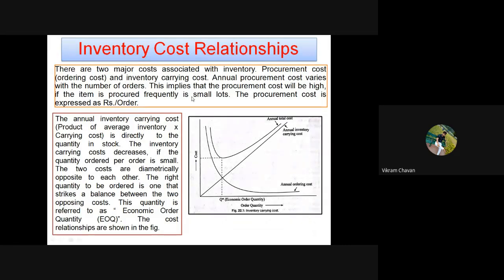This upper graph is the combination of the annual inventory carrying cost and the annual ordering cost. Getting everyone? So please draw this particular graph and write down the points related to this inventory cost relationship.